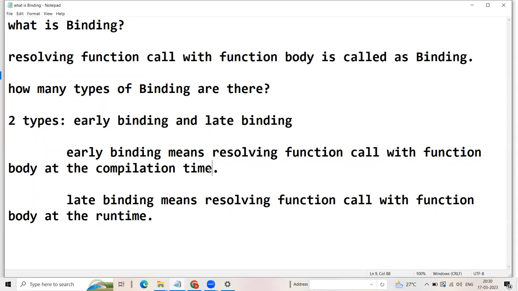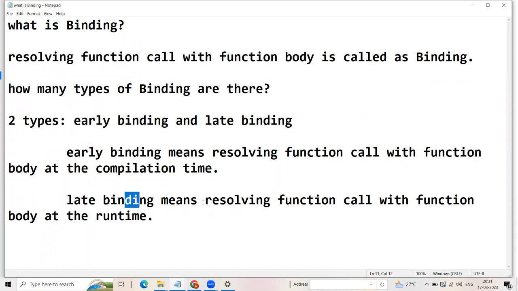So compiler resolves, compiler decides whenever you call any function, whenever you call any method, which method or which function body should get executed. That compiler decides. That is called as early binding. Since compiler decides for a function call which function body should be used, it is called as early binding.